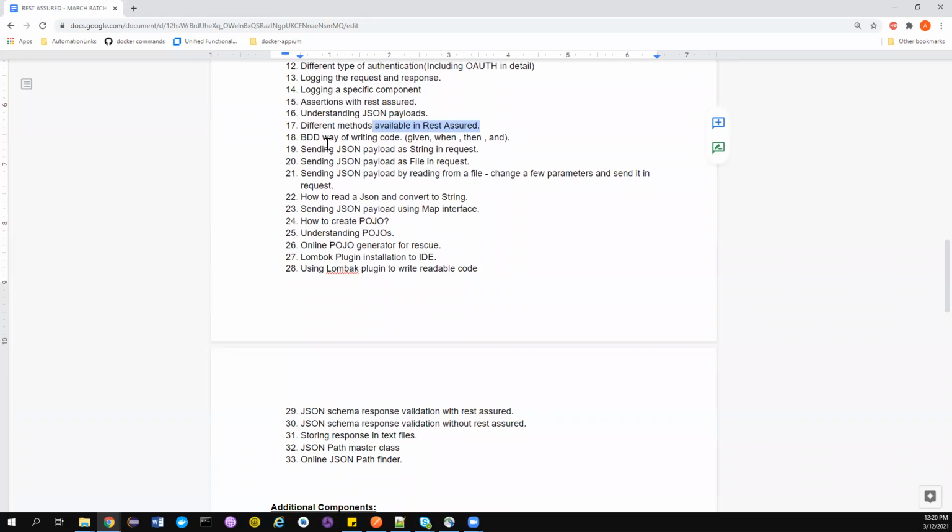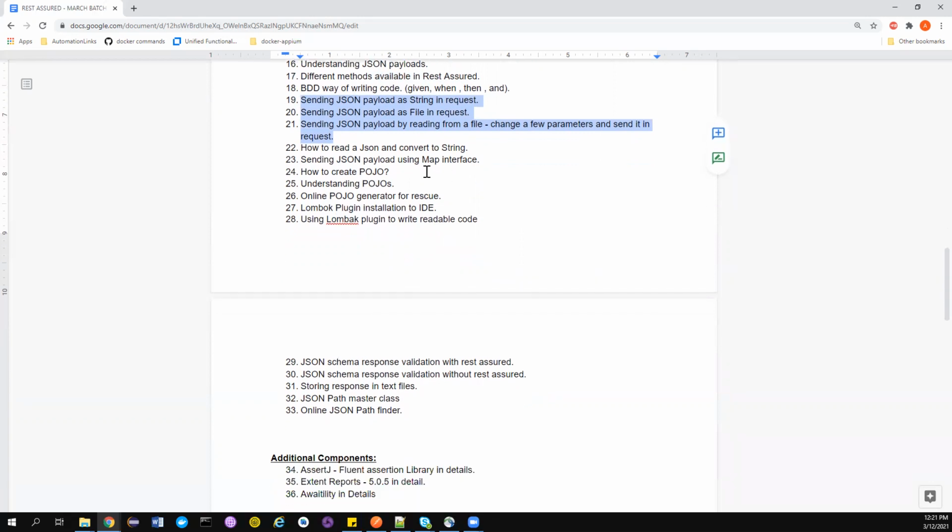So the BDD way, of how we can incorporate the BDD way in writing your REST Assured code. We'll do that. We will see how we can send JSON payload in different formats. So we'll see about that in detail.